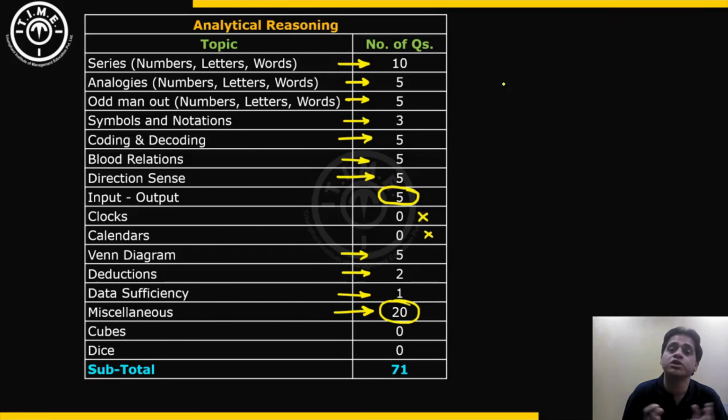There were questions based upon counting. There was a sequence of alphabets, digits, numbers, symbols given, and then which element is third to the right or fourth to the left, and those kind of questions where you have to count in a sequence. So all those question models were present in this miscellaneous question types. Then there were no questions of cubes or dice that were present in this analytical reasoning section. So this was the breakup of the 71 questions of analytical reasoning.